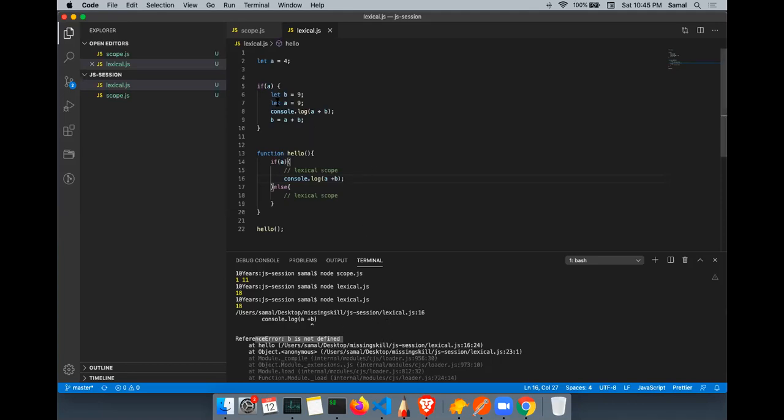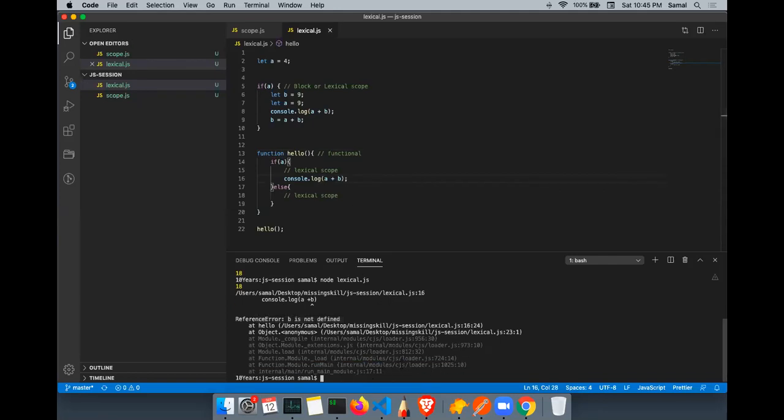Why did it crash? Because this b is defined inside a lexical scope, inside a block scope. This is called a block, or lexical. This is called a functional. Both functional and lexical scope have a local and global. So do you understand why we got the error here?